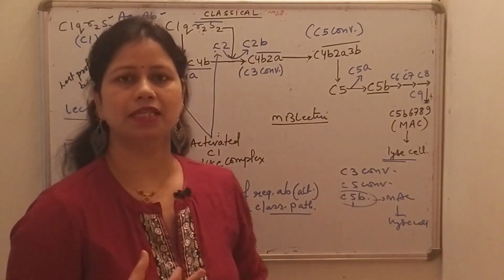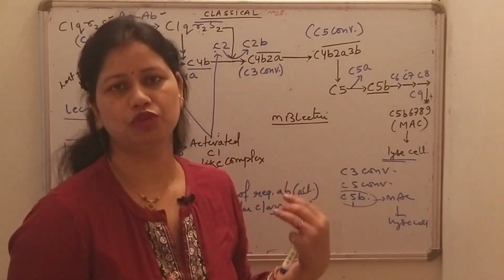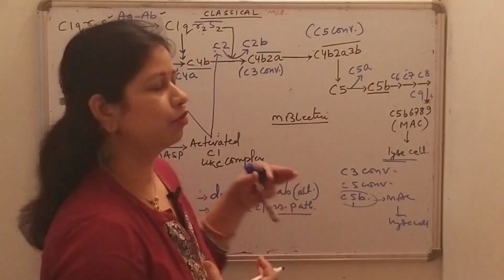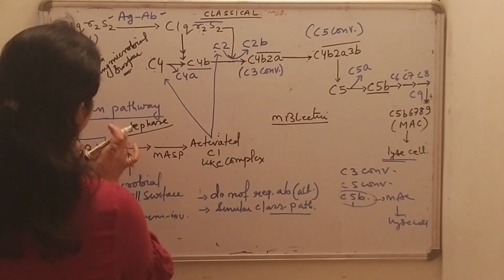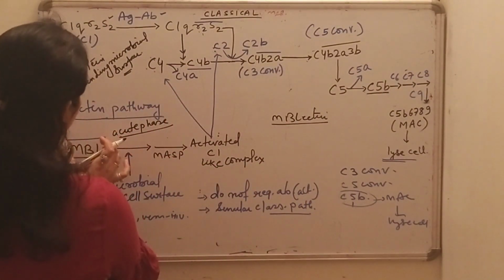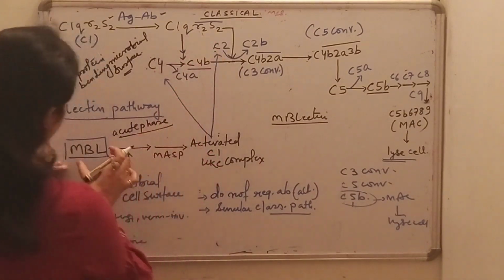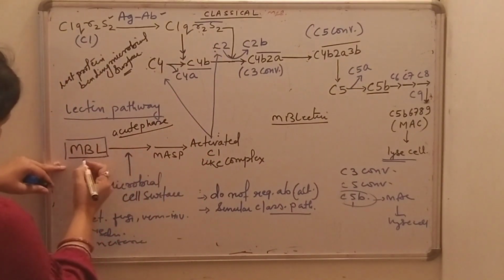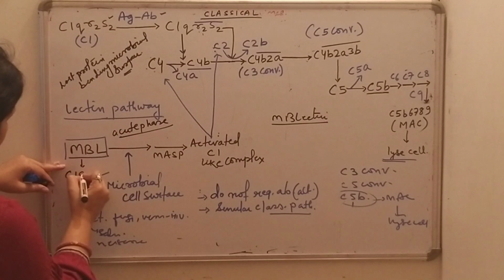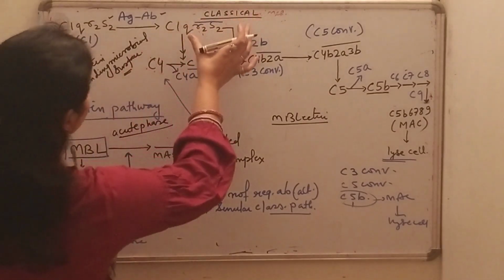Now I will discuss the function of this mannose binding lectin. Its function is similar to C1q of the classical pathway.